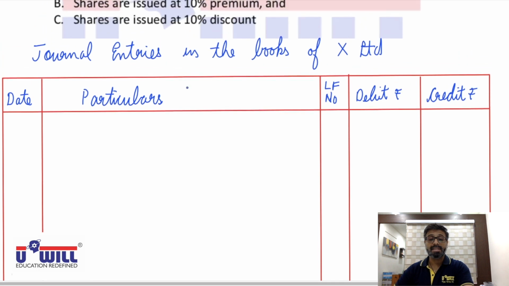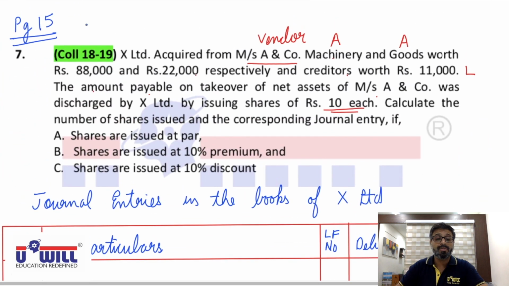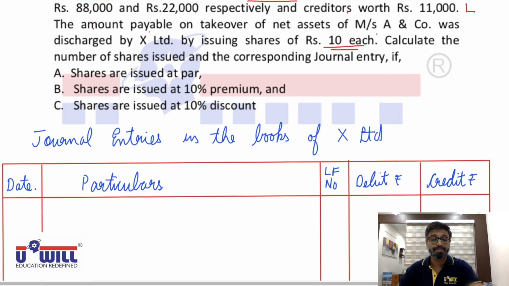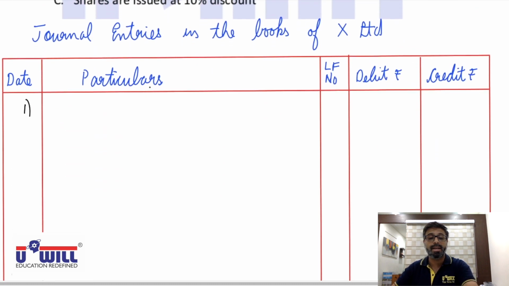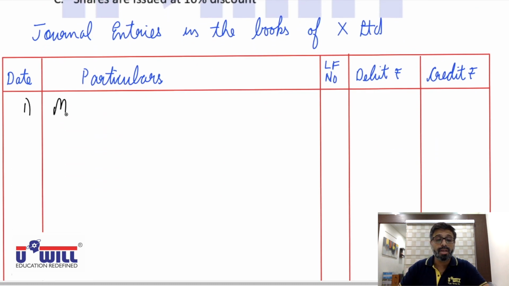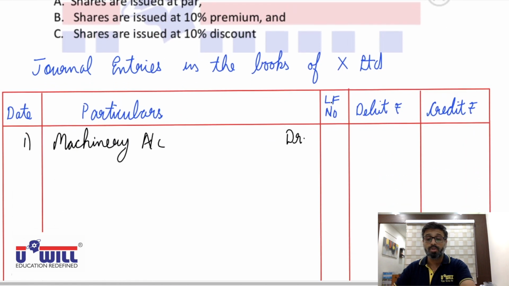Okay, I guess everyone has completed the format. Let's start with the question solution. Now see, the first entry to be passed is assets account debit. So here machinery and goods are the assets which we are taking up. Machinery account debit with 88,000.